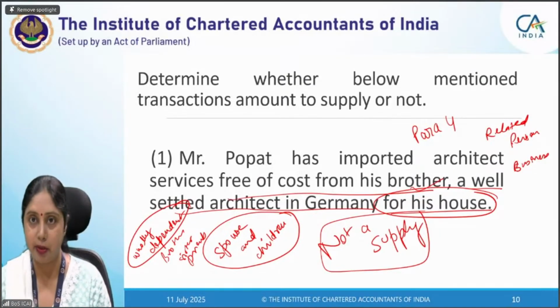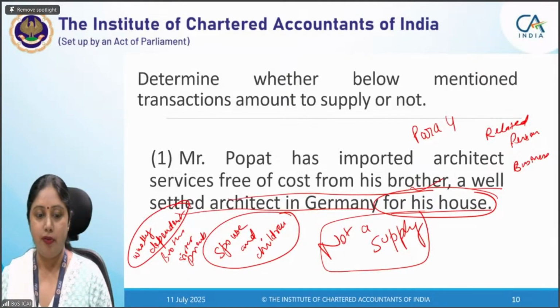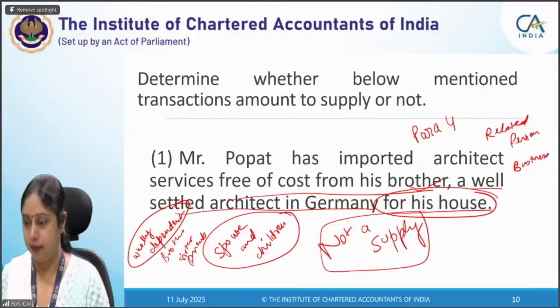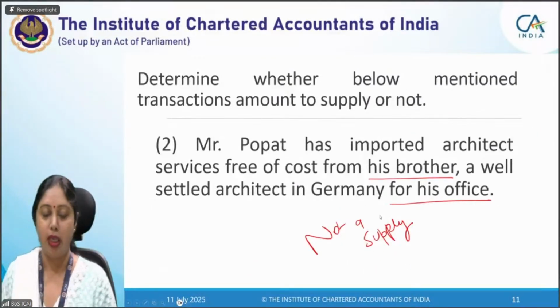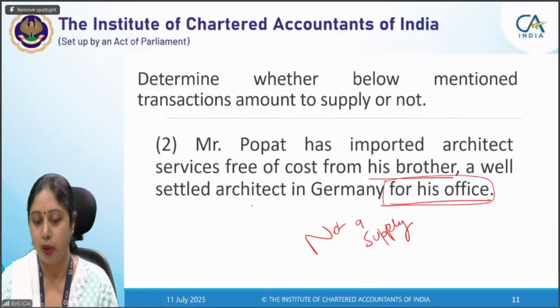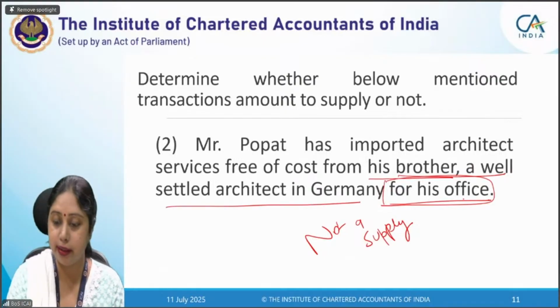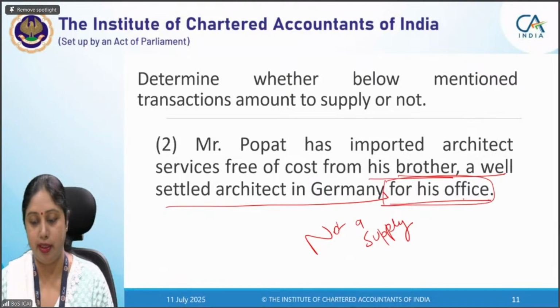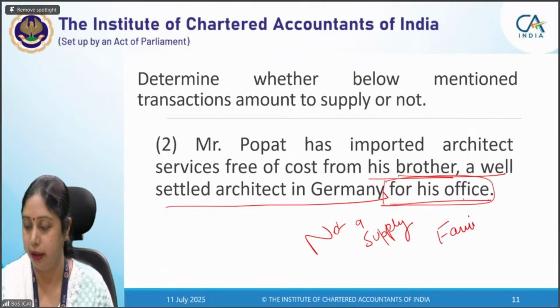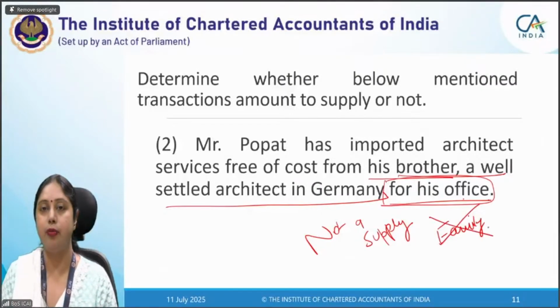He is not his related person, and both the conditions are not satisfied. In the second question, if we see the second subpart, he's using it for his business purpose because he is using his architect services for his office. But again, his brother is well settled as an architect in Germany, so he is not a related person. He's not his family, and that is why he is not a related person. And this transaction does not become a supply.